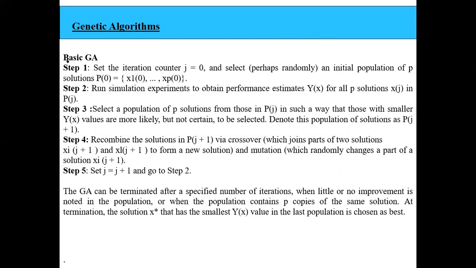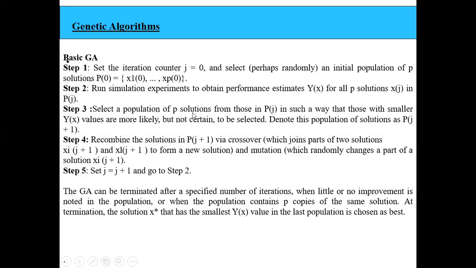So set the iteration counter j equal to 0 and select an initial population of P solutions, P of 0, equal to x1 of 0 up to xp of 0. Then I will run the simulation experiment in order to obtain the performance estimates, estimates of Y of x for all the P solutions x of j in P of j. For all these solutions, we have to run the simulation.